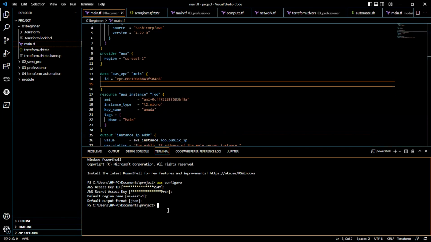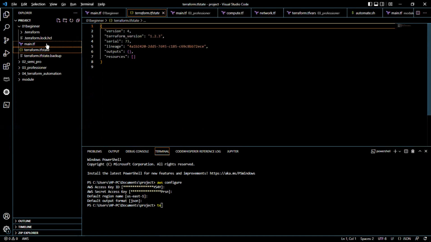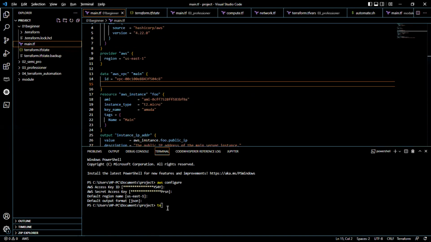So the first thing I have to do is run Terraform init. Assuming I haven't run this code before, there's no Terraform init directory, no lock file, nothing like that. If I run Terraform init now, it's not going to work. Now let me run it for you.